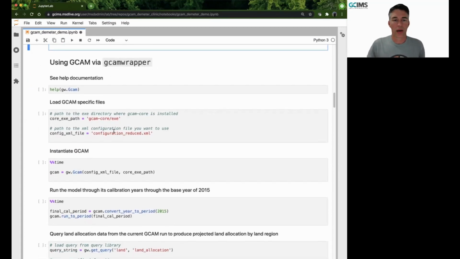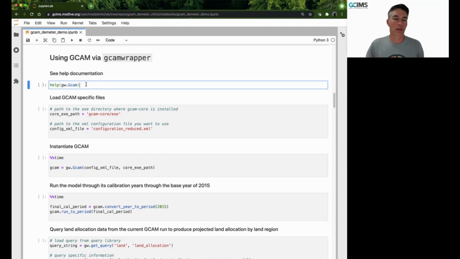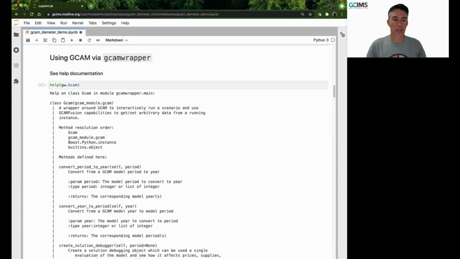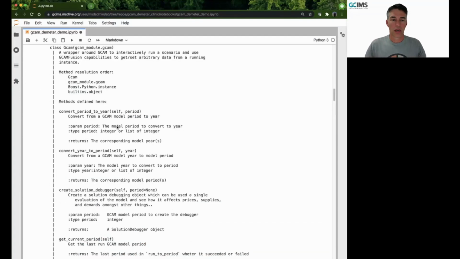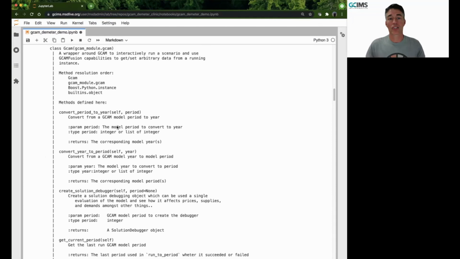So using GCAM wrapper, let's start by taking a look at some of the documentation that is contained within the functions and classes itself. Most importantly is this GCAM class. Take a look here. We can see that this class is actually a wrapper around GCAM itself to interactively run scenarios and do get, set, or updating of parameters throughout each time step.